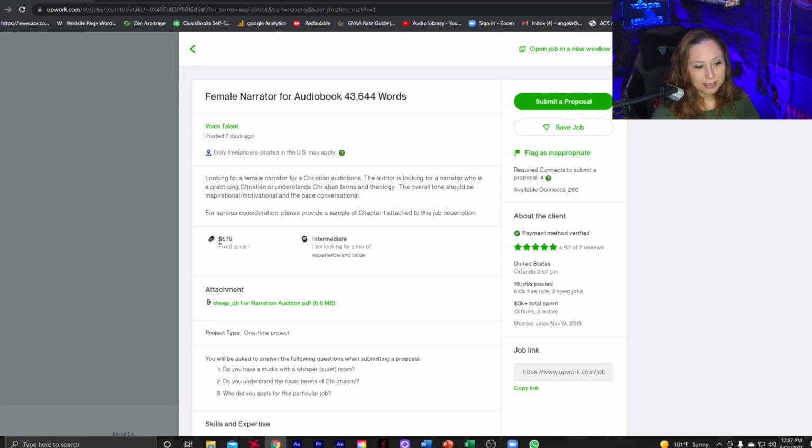All right, so it looks like instead of the hourly rate like the first one had, they have actually a fixed price. So this is their budget. This is their proposed budget for this book. And they're also looking for an intermediate experience level. I am currently listed as an expert on Upwork. So intermediate is something I would still apply for.